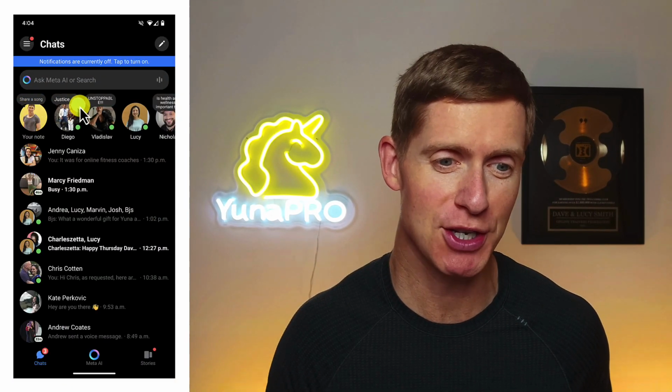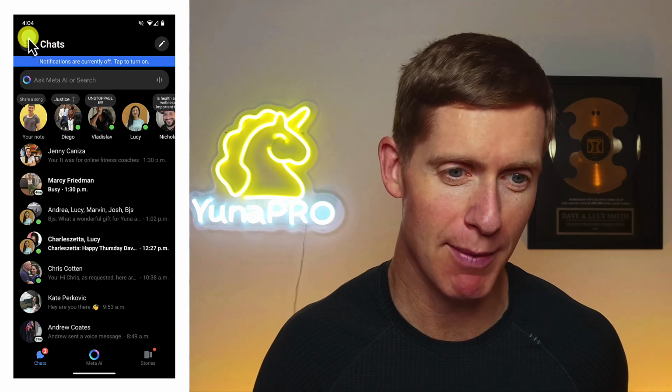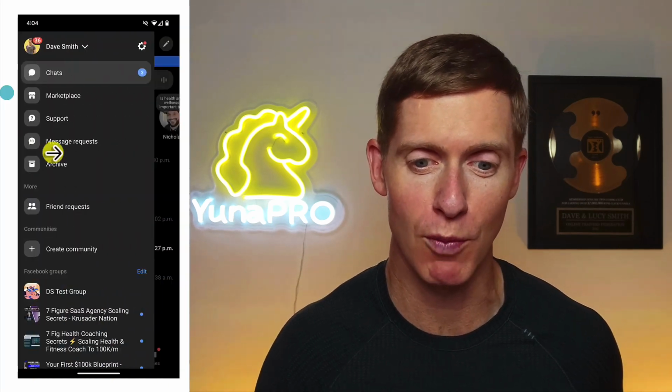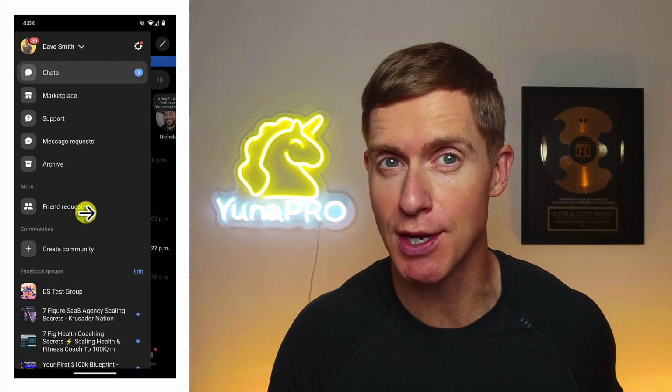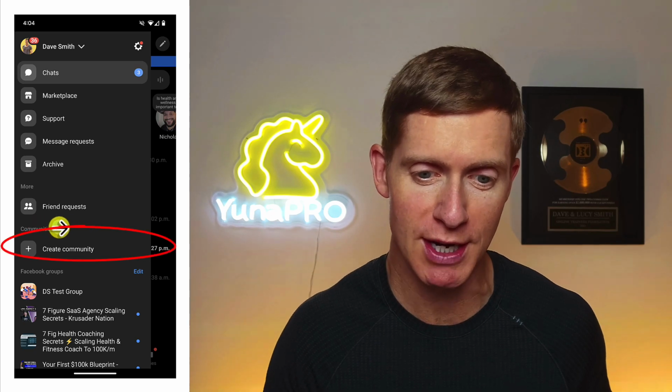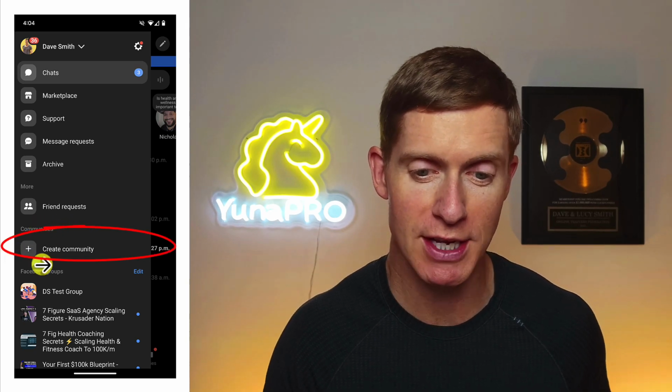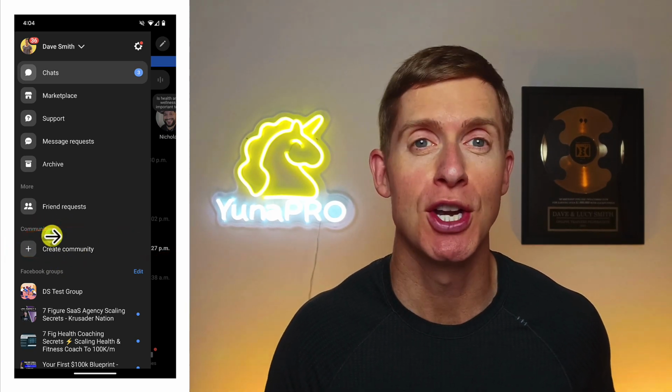To start a Messenger community, you're going to need to do this through your mobile device. So you're going to go over to mobile and you're going to click on the hamburger menu up here in the top left-hand corner. And when you do that, if Messenger communities are available to you, you'll notice the community section right here. And you can click on this plus create community button to start your community.